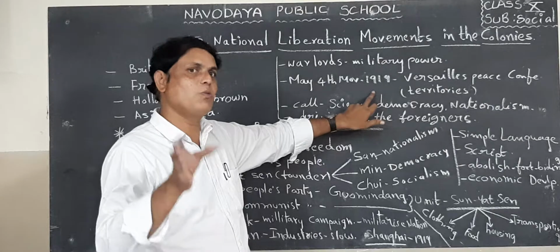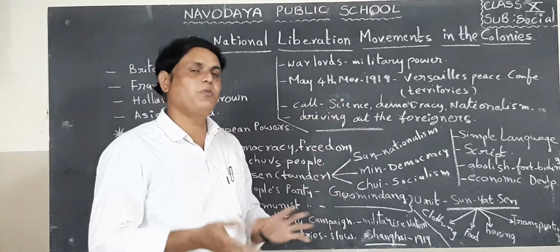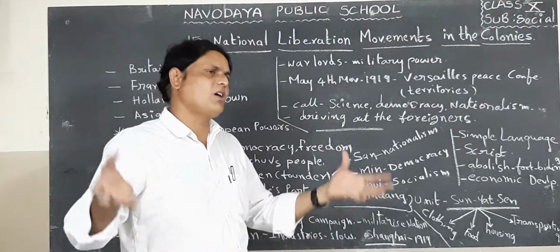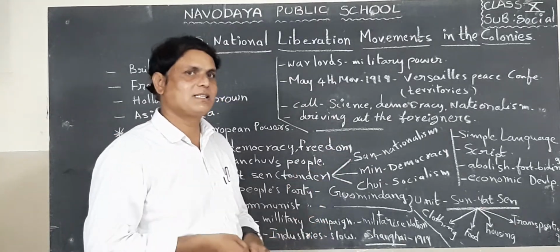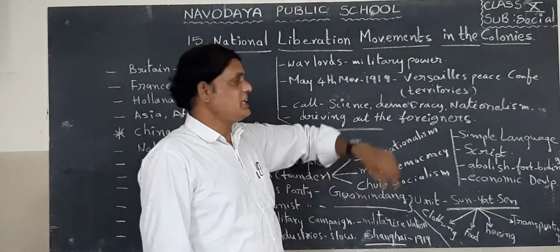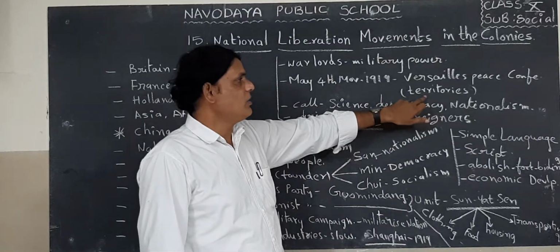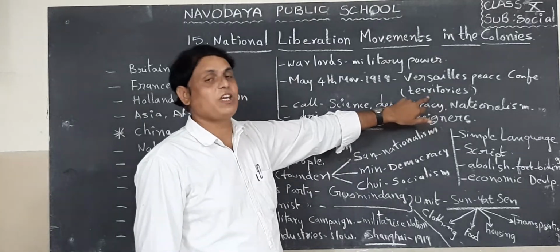This May 4th movement started in 1919. Why did they start this movement? Almost all over the country, lakhs of people, because at the Versailles Peace Conference, they did not surrender some territories which belong to China.